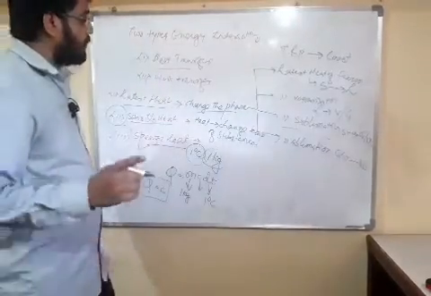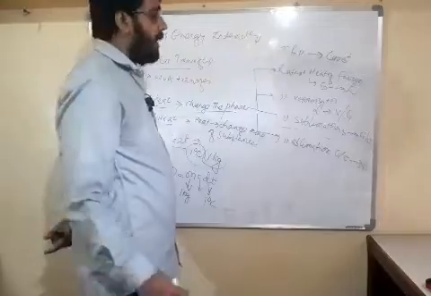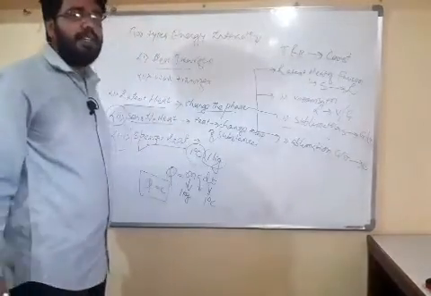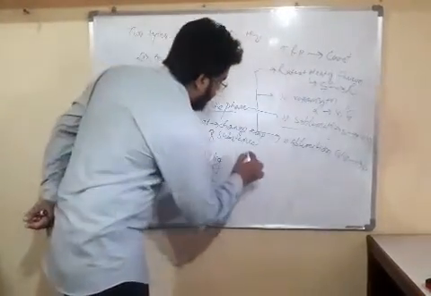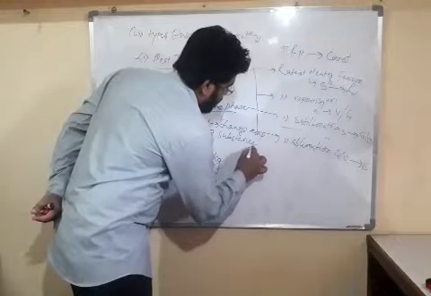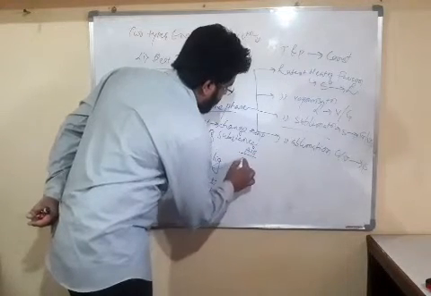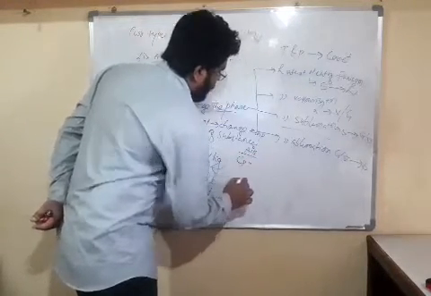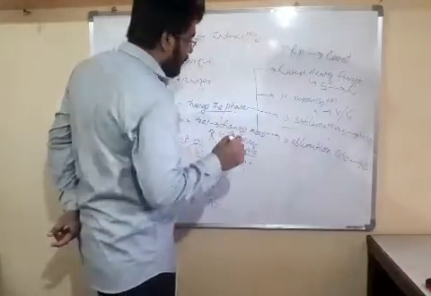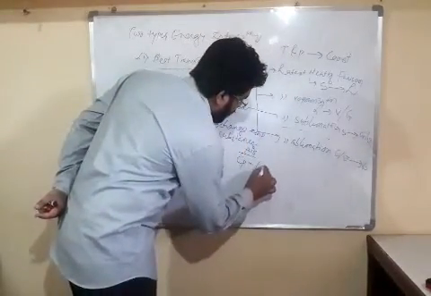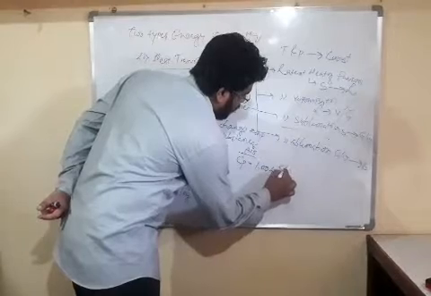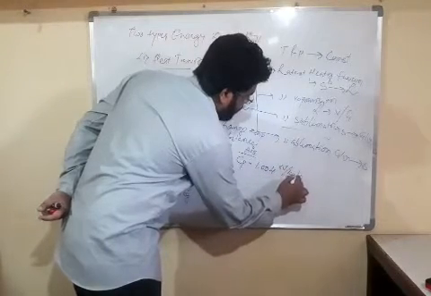Now friends, specific heat for different substances is different. For example, we will take air. Friends, for air Cp, or specific heat at constant pressure, is 1.004 kilojoule per kg Kelvin.